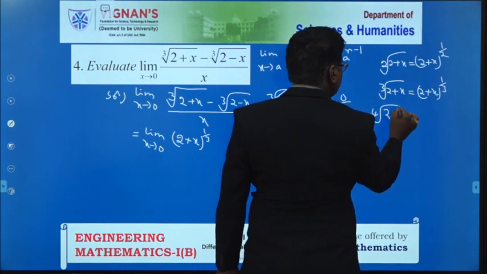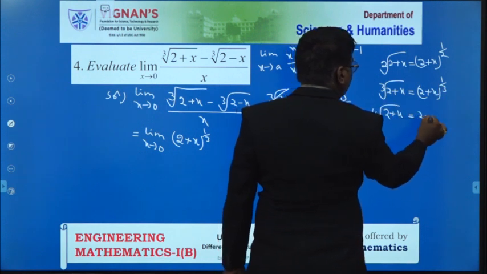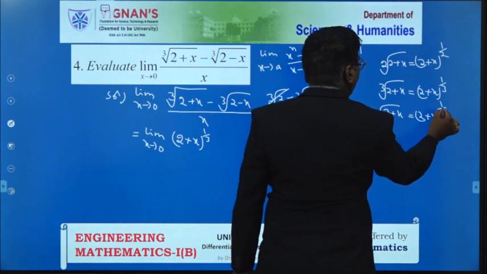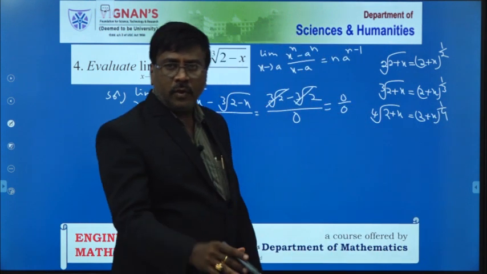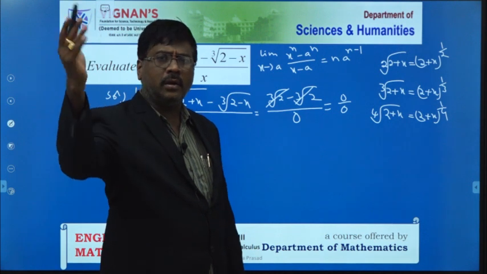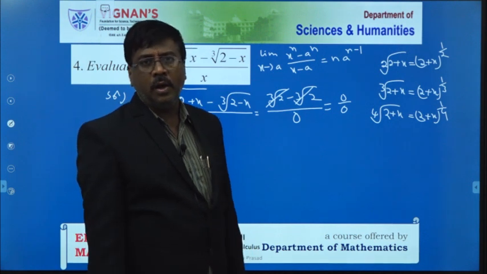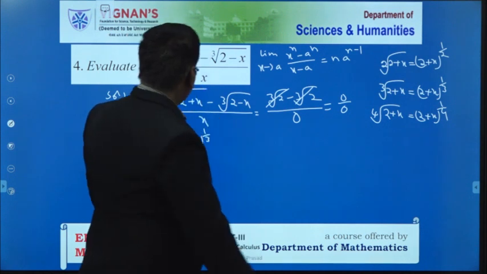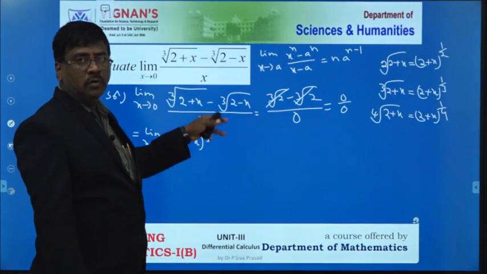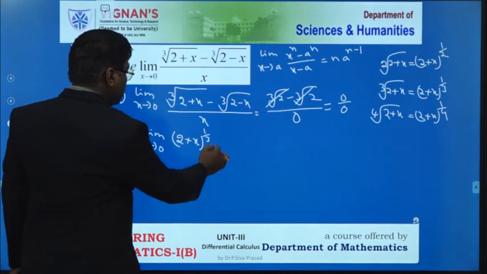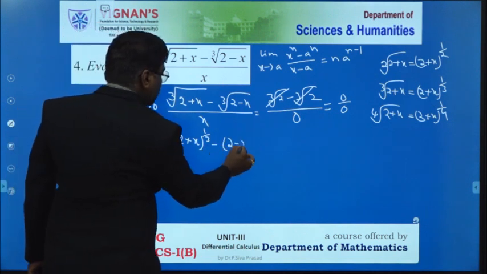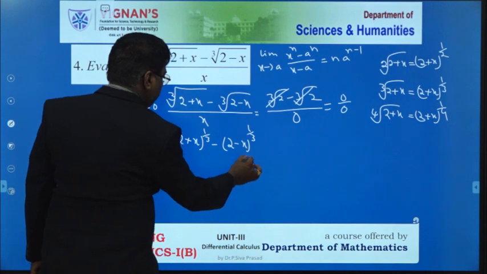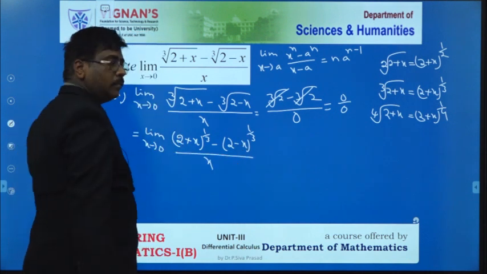Similarly, fourth root of 2 plus x is equal to (2 plus x) whole to the power of 1 by 4. Likewise, you can take fifth root, sixth root, seventh root, 10th root, 100th root, whatever it may be, and take the power as 1 by that number. So that is why I convert this cube root into (2 plus x) whole to the power of 1 by 3 minus (2 minus x) whole to the power of 1 by 3, all by x.